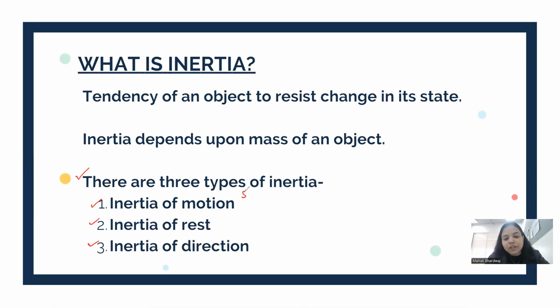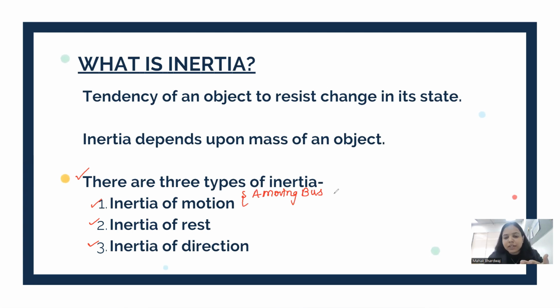The example of inertia of motion can be seen in a moving bus. So when a bus is moving and you are also sitting in the bus, it means you are also in motion along with the bus. But as soon as the bus stops, you move forward. Why? Because your body has some mass, and since your body has some mass, it has some inertia.